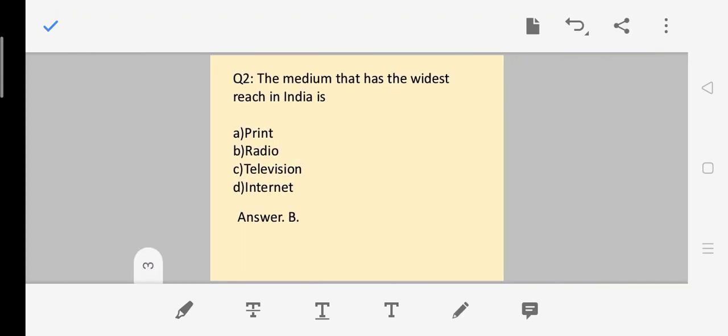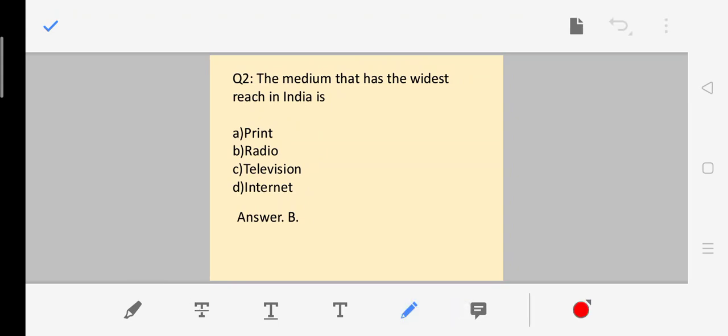Next question. The medium that has the widest reach in India is print, radio, television or internet. So the answer to that is answer B, that is radio.